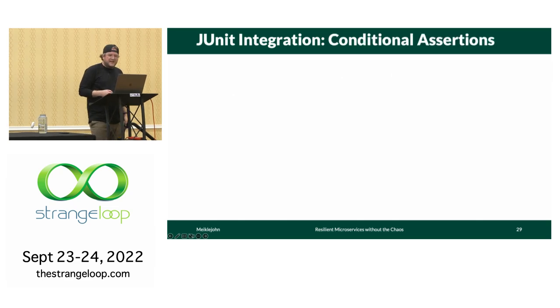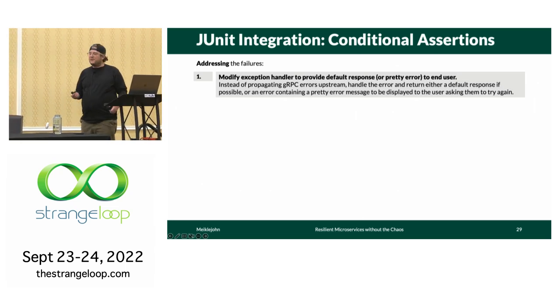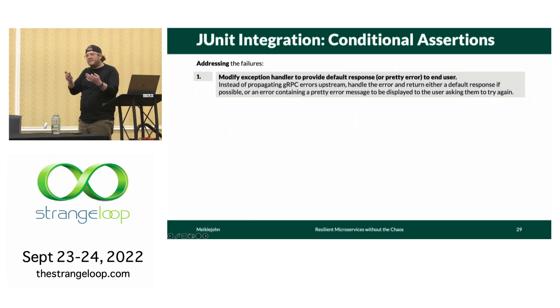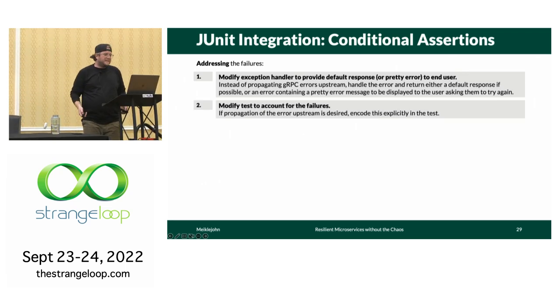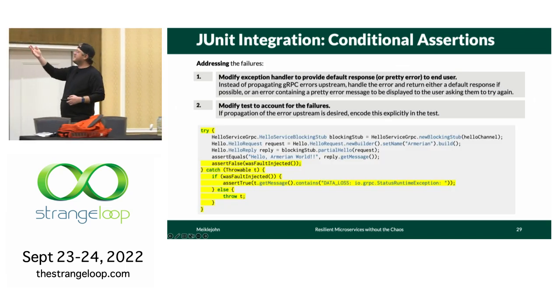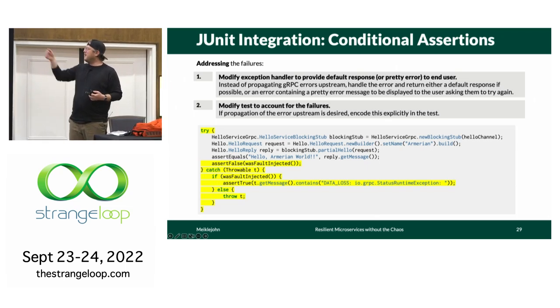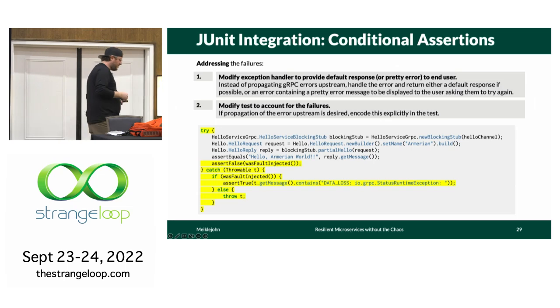So the last bit is writing those conditional assertions. So in that case where you want the system to basically handle the error and return a pretty error message page, then you would modify the application accordingly. But chances are you'd want to write some sort of conditional assertion. And so here what we just say is we make the assumption, for the simplicity of the talk, that we want the system to return those gRPC exceptions.